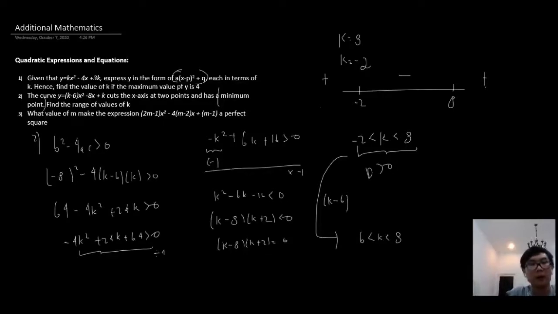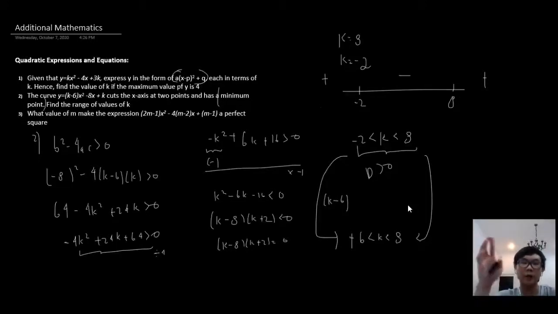This should be positive. My bad. So k must be greater than 6 but less than 8. Realize how we adjust the equation, but it still fits because the range originally was k is greater than negative 2 but less than 8. We have kept the upper bound, which was 8, but the lower bound we have increased because negative 2 minus 6 will give us negative 8.